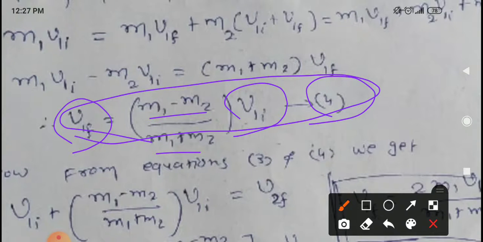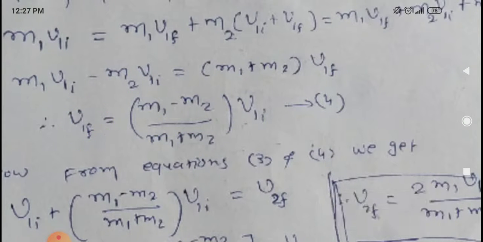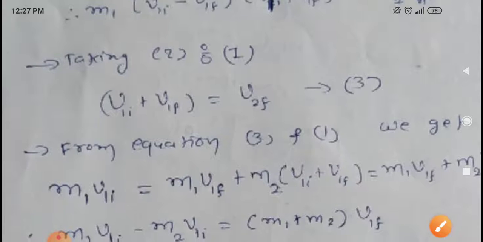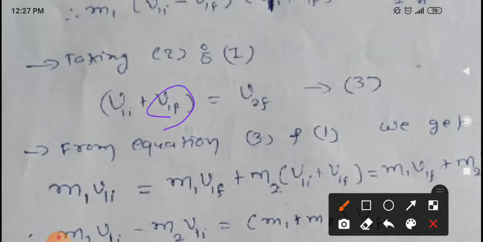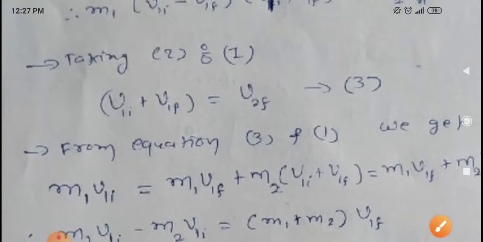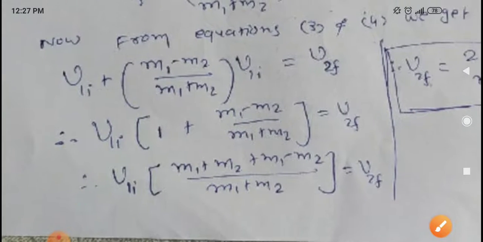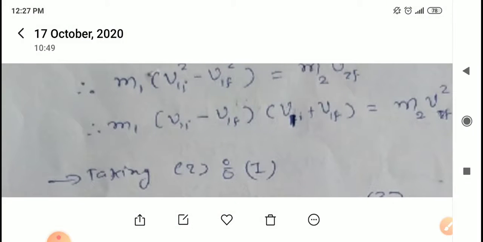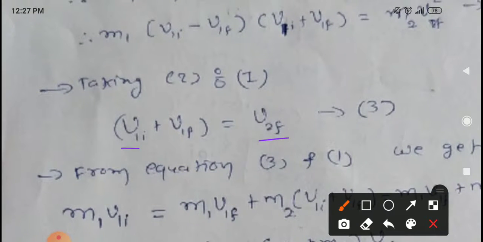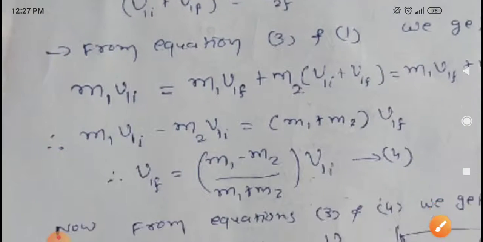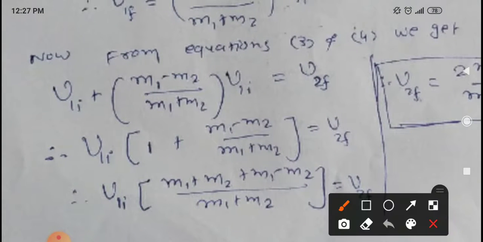Now this value of V1F we can put here in equation number 3. So we will get V2F, as simple as it is. So from equation number 3 and 4, in equation number 3, V2F is equal to V1I plus V1F. So we are just substituting the value of V1F here. So V1I plus M1 minus M2 upon M1 plus M2 into V1I is equal to V2F.